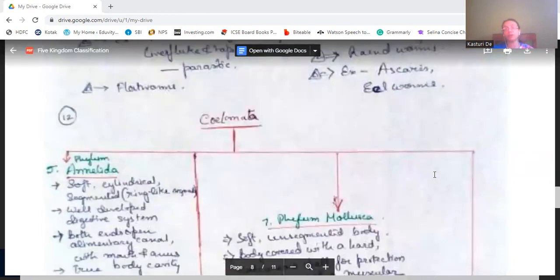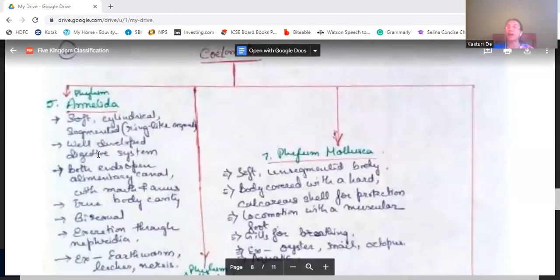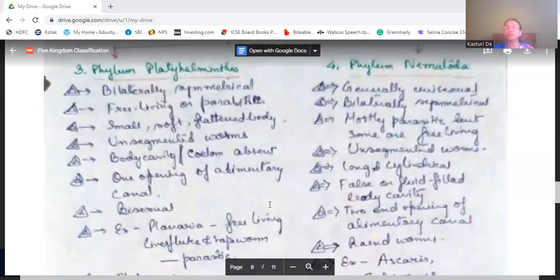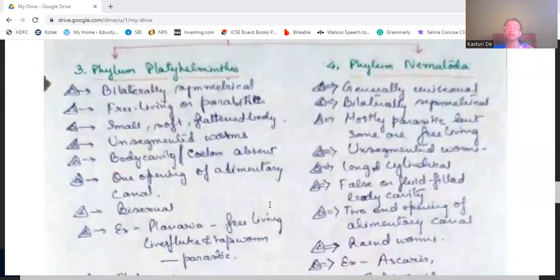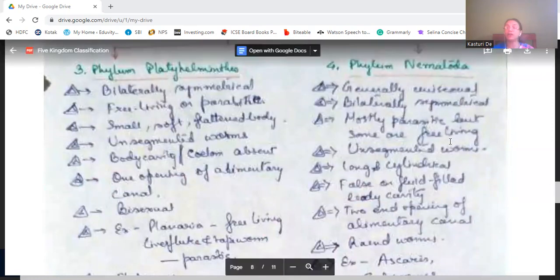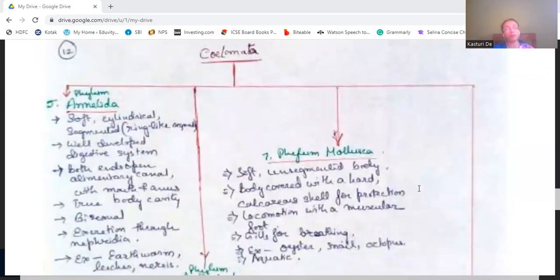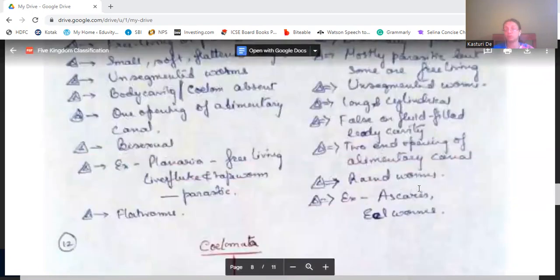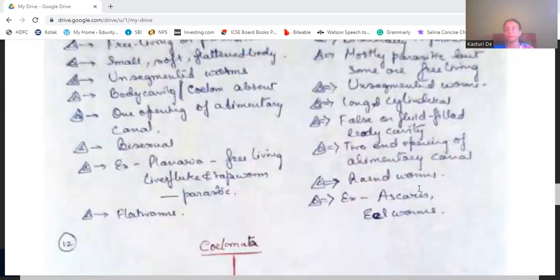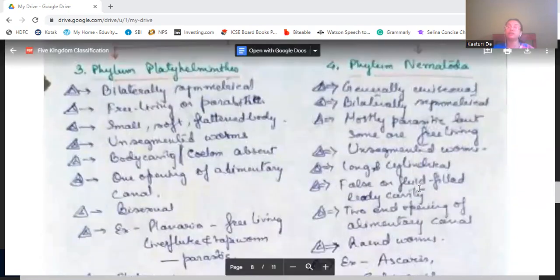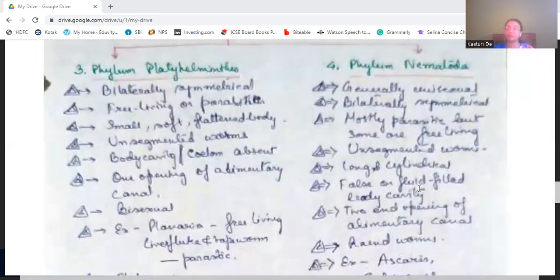Then Platyhelminthes are unsegmented worms. Nematoda are also unsegmented worms. But Annelida have a segmented body with ring-like segments. Platyhelminthes have one opening of the alimentary canal, whereas Nematoda have two openings. In Annelida also, they have two openings. The digestive system is well developed, with mouth and anus. In Platyhelminthes, the body cavity is absent.